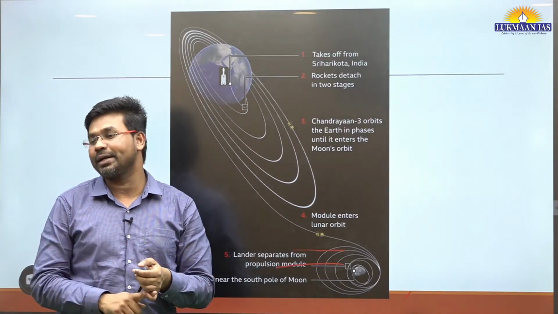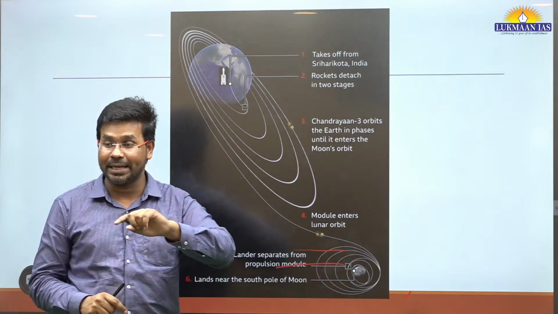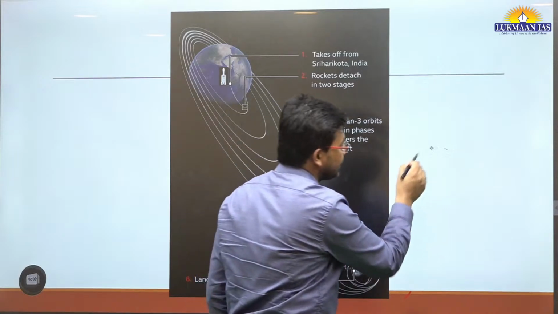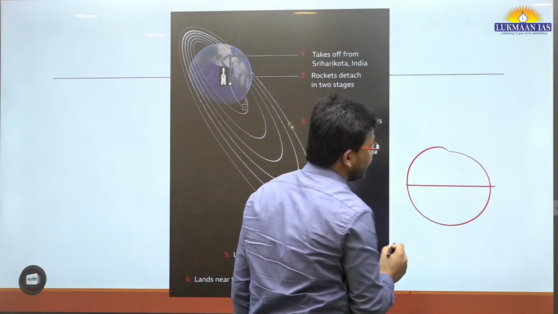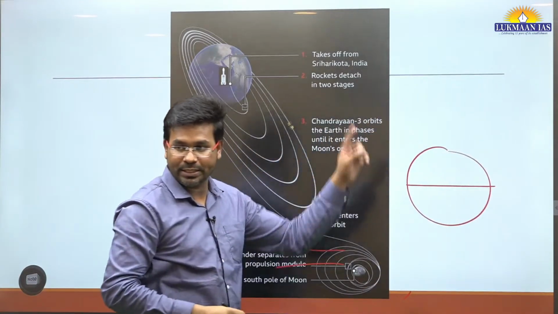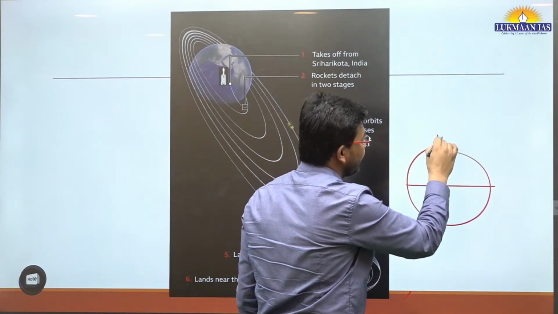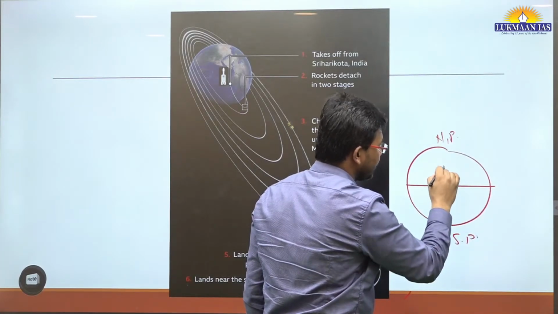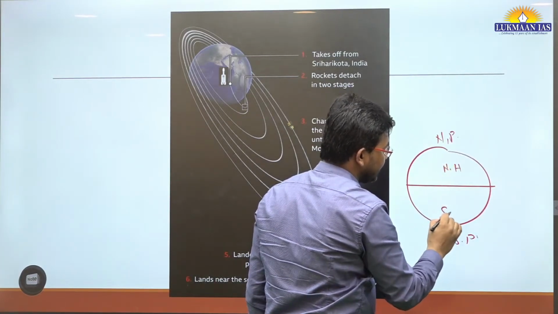The second important criterion is that the place is located along the equator, okay? Let's consider this is Earth, and this line divides the Northern Hemisphere and Southern Hemisphere, right? This is the North Pole, this is the South Pole, this is the Northern Hemisphere, this is the Southern Hemisphere.